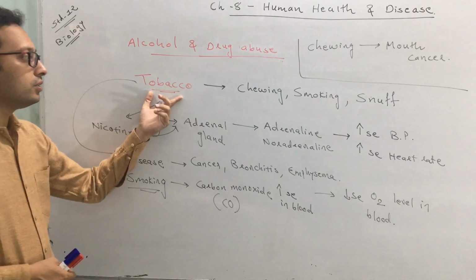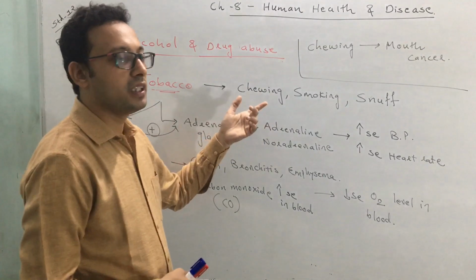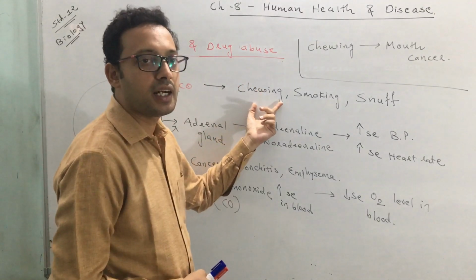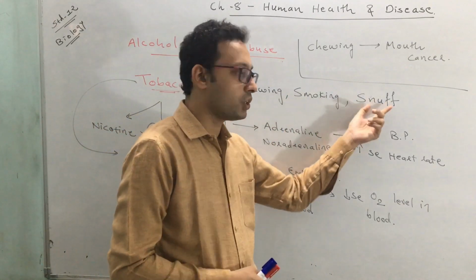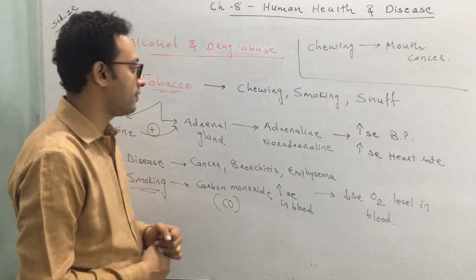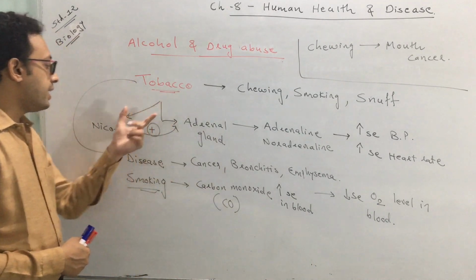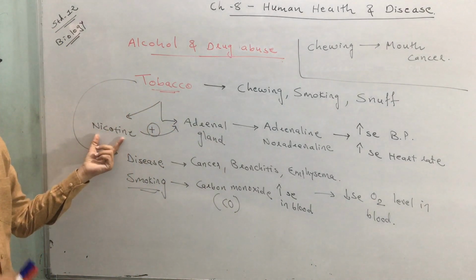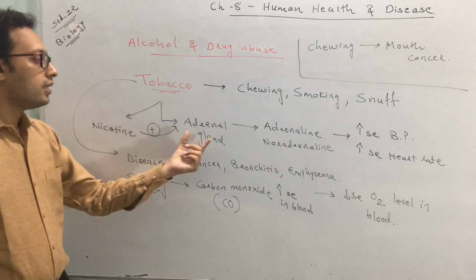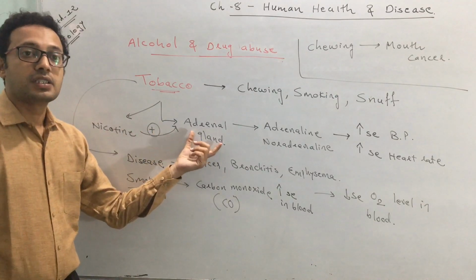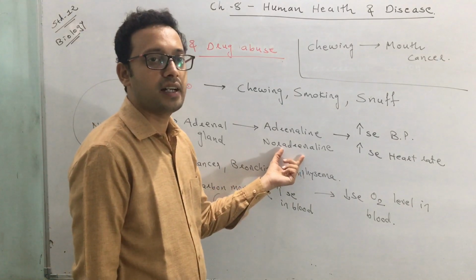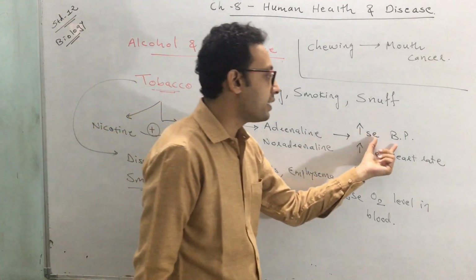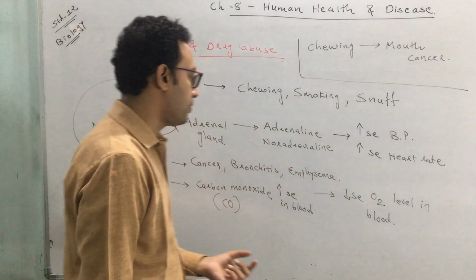So tobacco is consumed in the form of either chewing, like gutka or pan masala, smoking, like bidi and cigarettes, or snuff. Tobacco contains an active ingredient. The main ingredient is nicotine. Nicotine acts on the adrenal gland, stimulates the adrenal gland, and increases the secretion of adrenaline and noradrenaline, which increases the blood pressure and increases the heart rate.